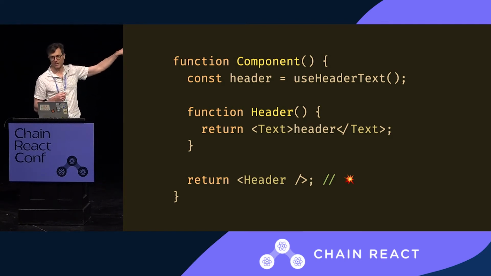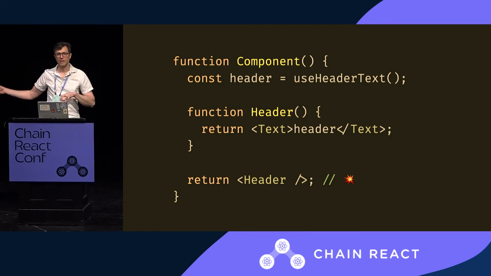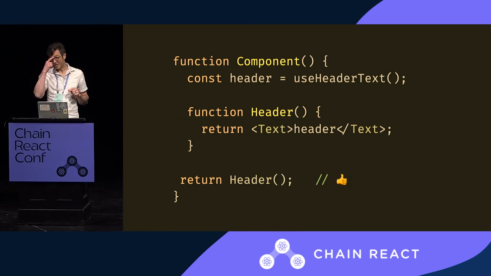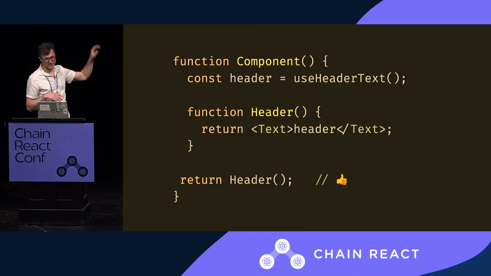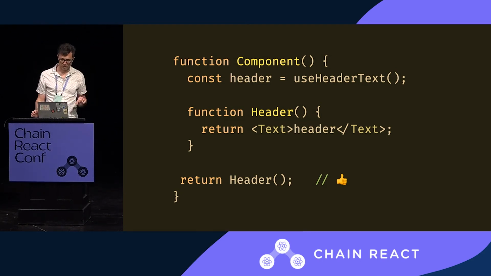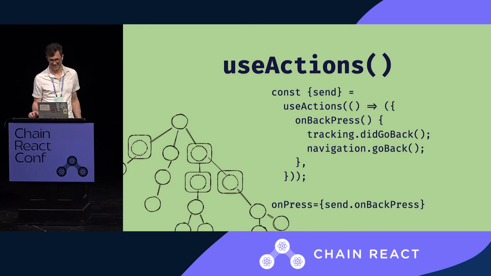React will never think that that's the same component. It'll always kick it out and put in the new one. And if that's an expensive tree, it's going to throw the whole thing away and put in an entire new tree every time because we don't have the referential stability. So in this case, you can fix it like this, but just don't do it. Our lint rule is like, no, if you want a component, it's got to be in global scope. Oh, there's a missing space there too. Ugh. Get that out of here.